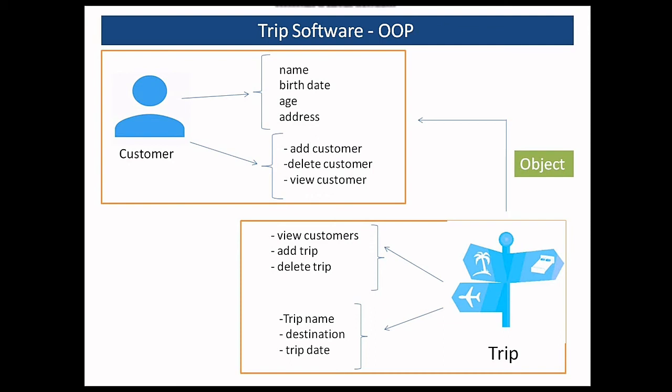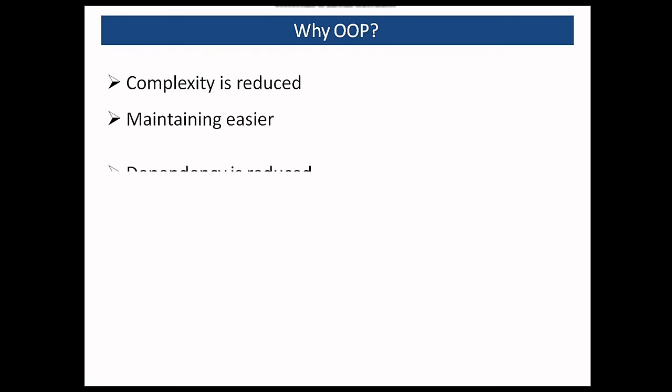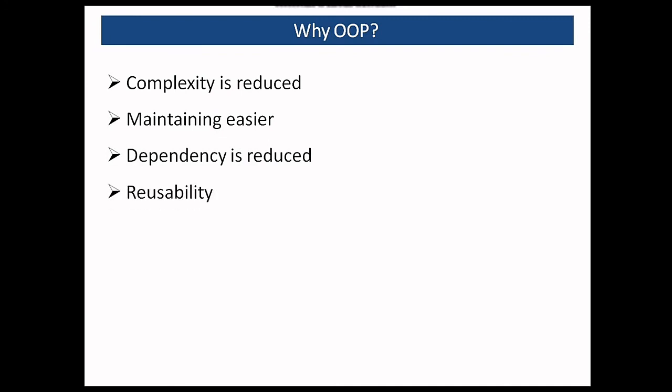So let's see why use object-oriented programming and what are the benefits of it. It reduces the complexity of programming. Then maintaining the code is very easy. Then dependency is reduced a lot on each other. Reusability can be achieved, and adding and modifying code is easier. So that is why we use object-oriented programming language.